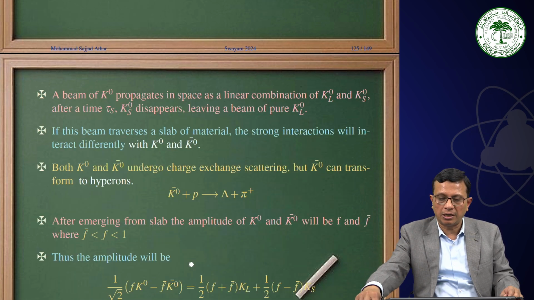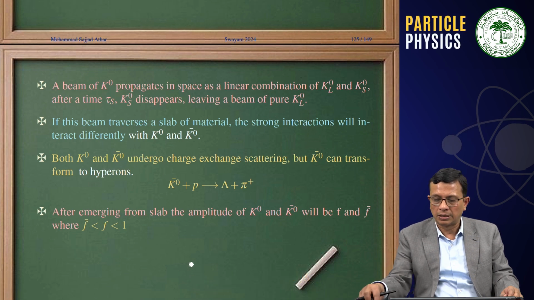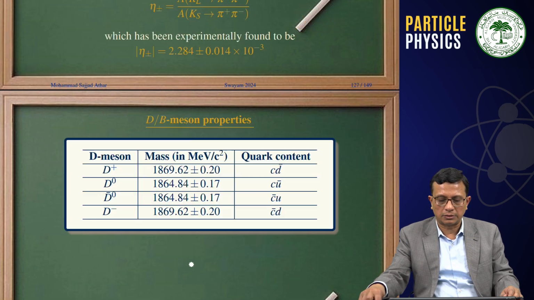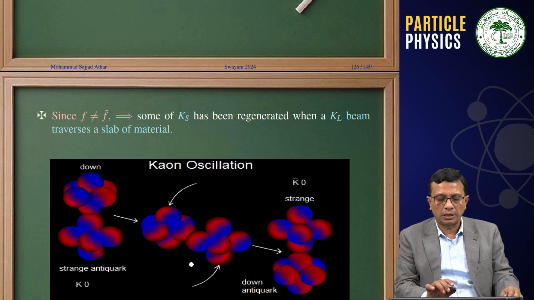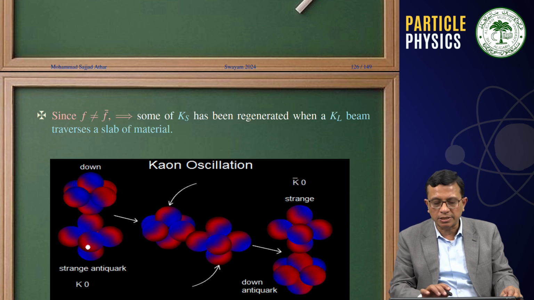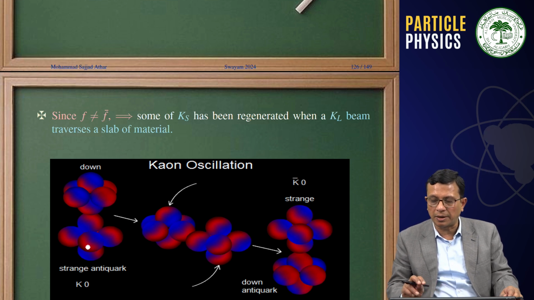Therefore, what we are finding is that we have K0 and K0 bar oscillation taking place.